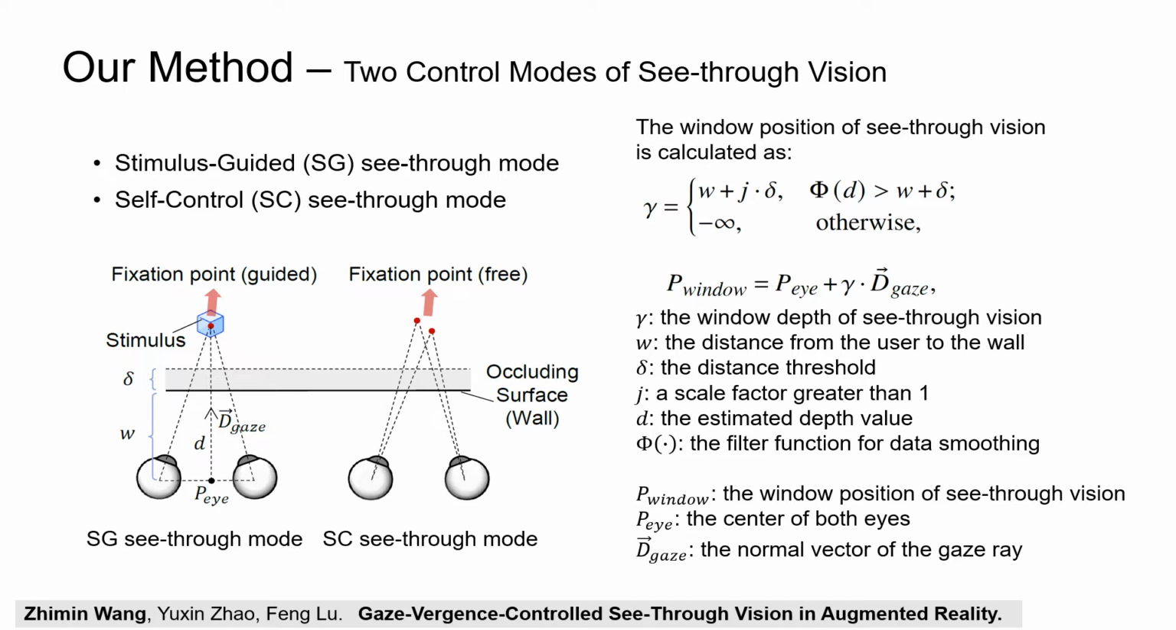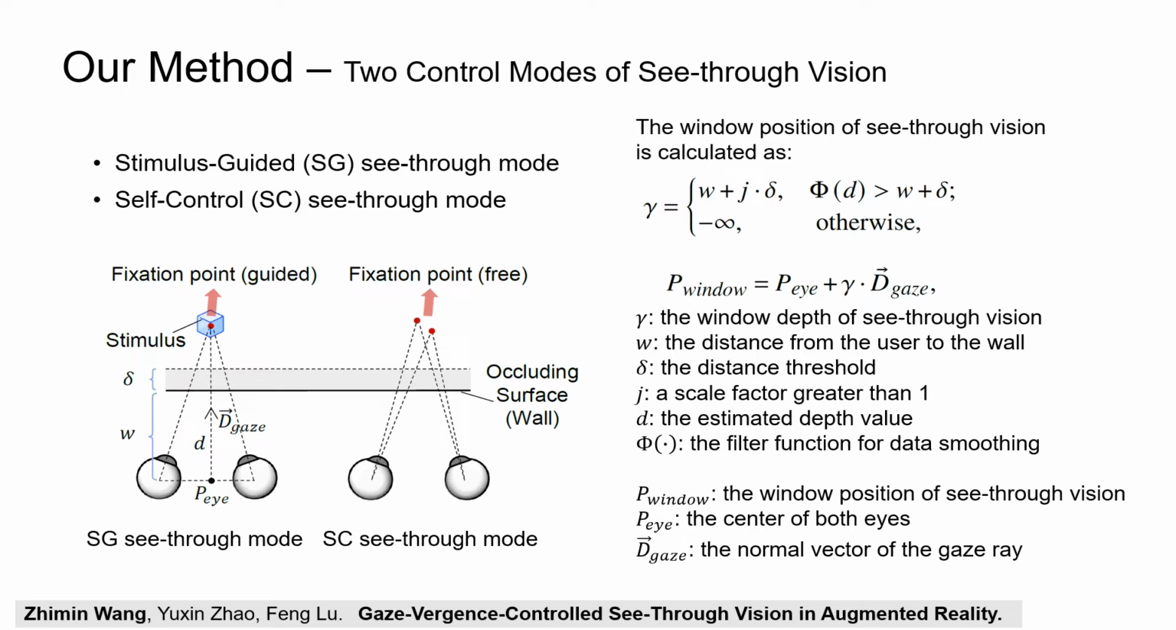The SC see-through model enables the user to freely control vergence eye movement without the need for a stimulus, which is novel and appealing. The window position of see-through vision is calculated as this formula.